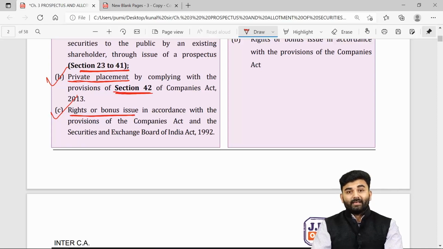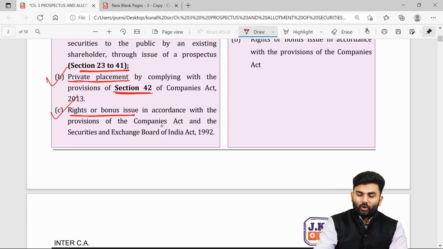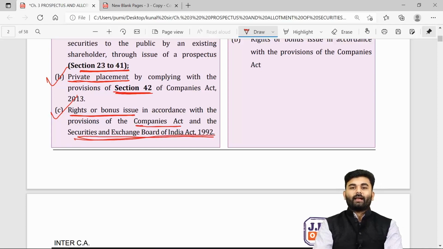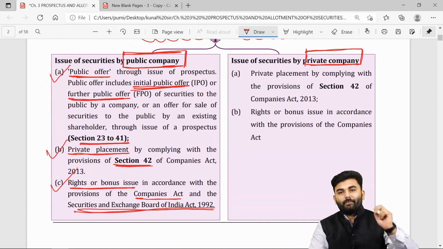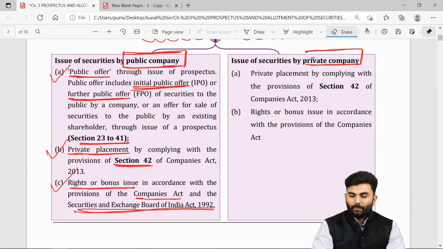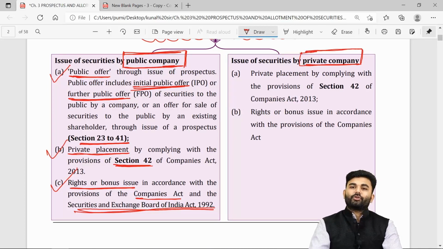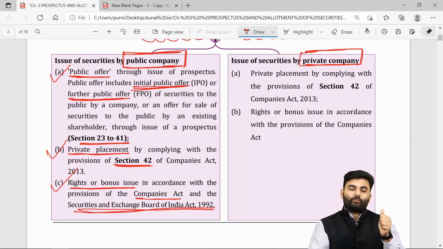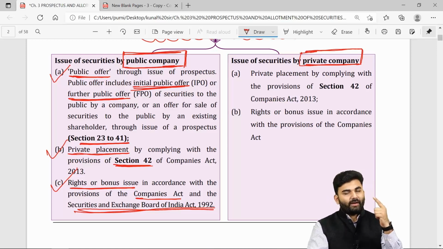However, if the company is a listed company, then along with the Companies Act, they also need to fulfill the provisions of SEBI Act 1992. So whenever we talk about a public company, yes, a public company can issue securities through three ways. Number one, public offer, or else by a private placement, or else by issuing right shares or bonus shares.